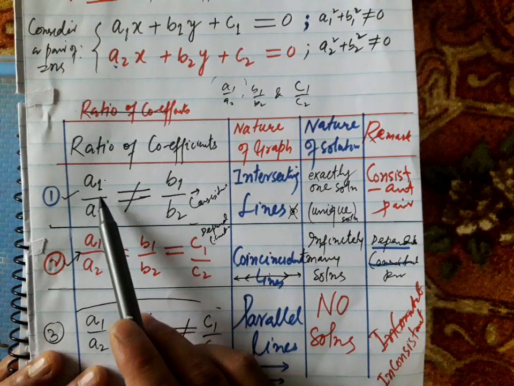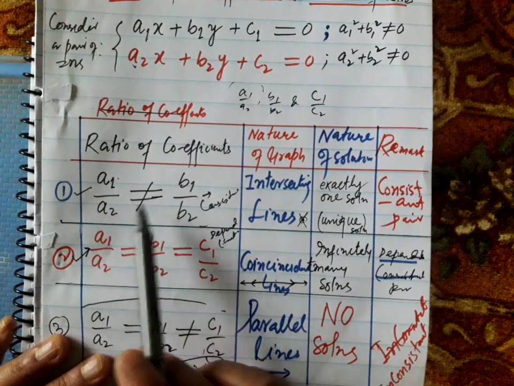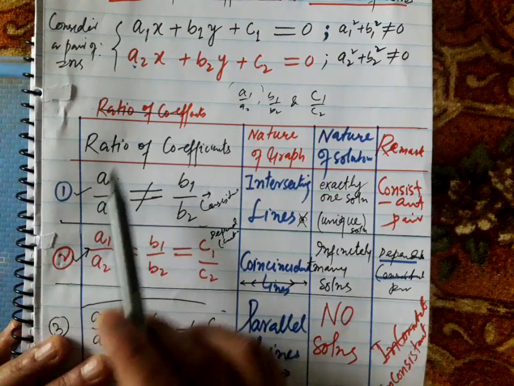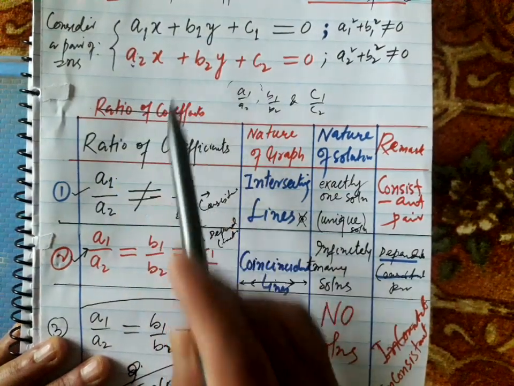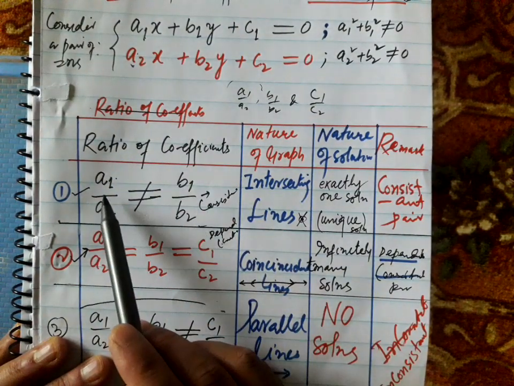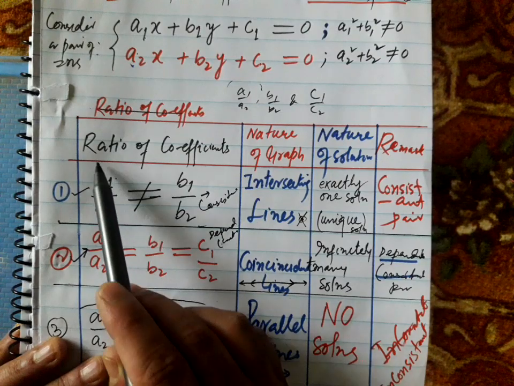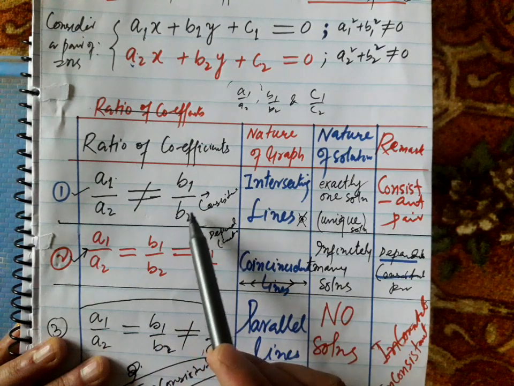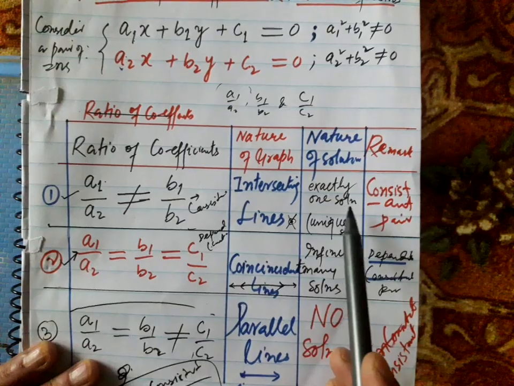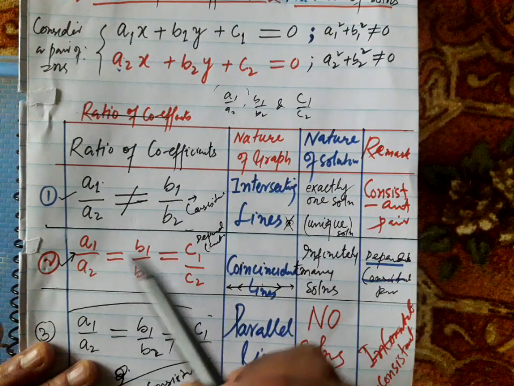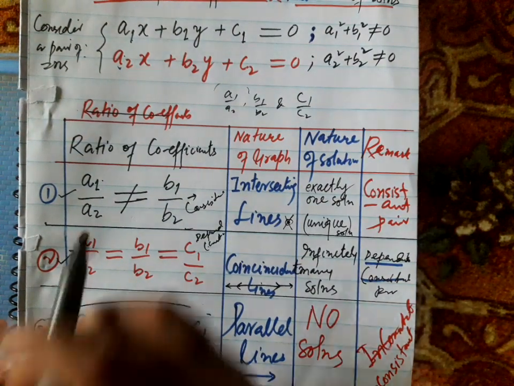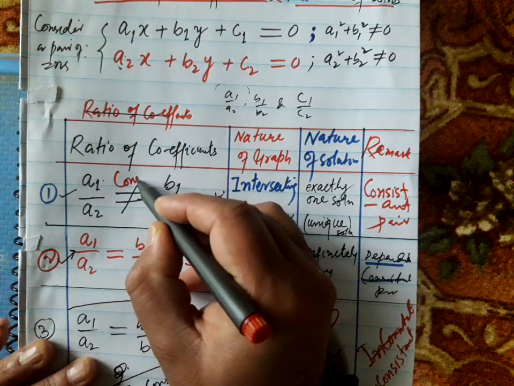If the ratio of the coefficients, that is a1 by a2, is not equal to b1 by b2, if the ratio of coefficients of x is not equal to the ratio of coefficients of y, that is a1 by a2 is not equal to b1 by b2, then the pair of equations is said to be consistent. So we call it consistent in this case, consistent pair.